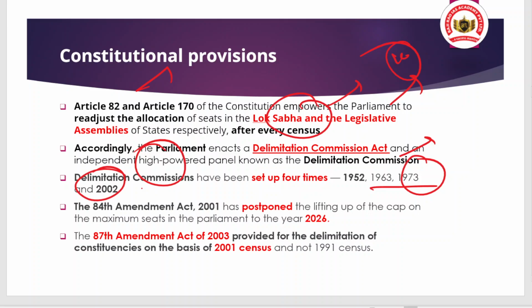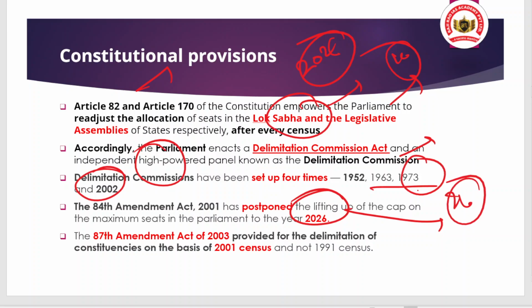Okay, so you can see here the 84th Amendment Act 2001 has postponed the lifting of the cap on the maximum seats in Parliament to the year 2026. That's why, even though 2021 has passed, the delimitation exercise was not conducted, but it will definitely be conducted after 2026, because up to 2026 there is a freeze on conducting the Delimitation Commission.